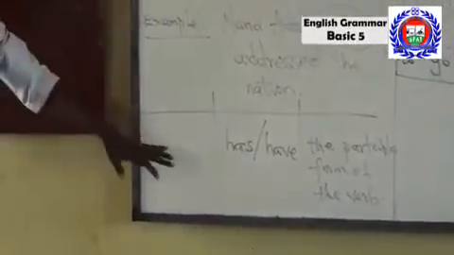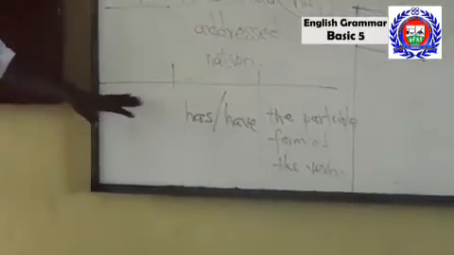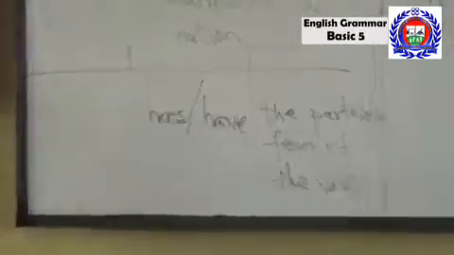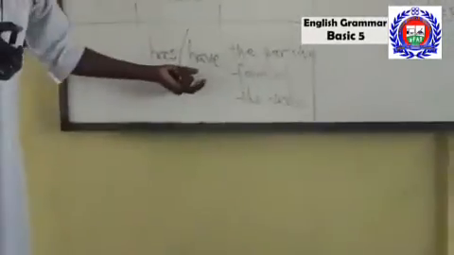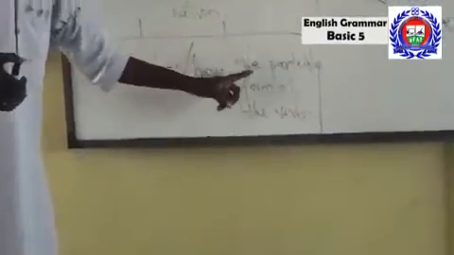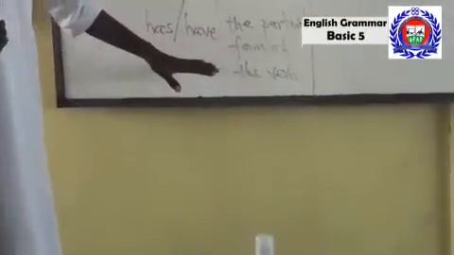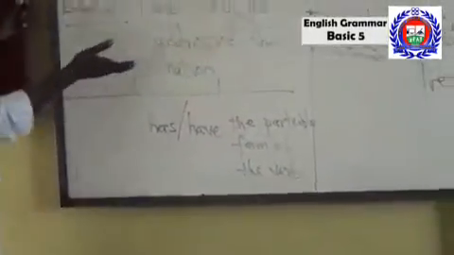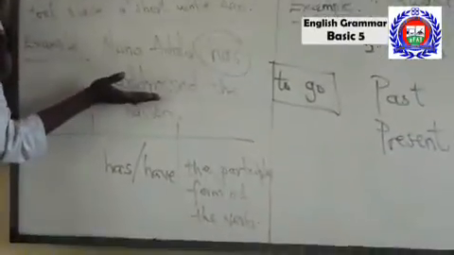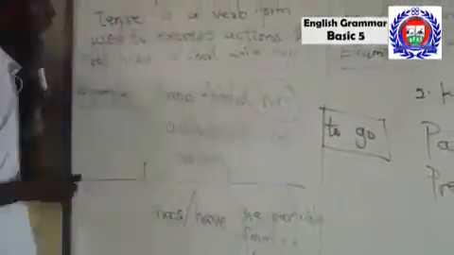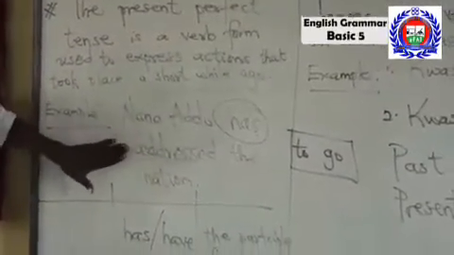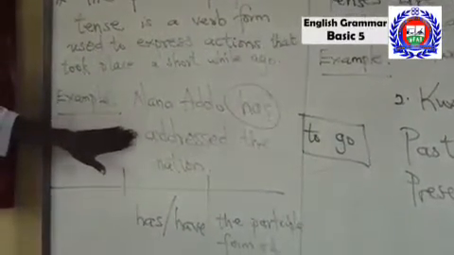Looking at this table here, this is how the present perfect tense is formed. We take has or have plus the participle form of the verb. This is the participle form of the verb we have here, addressed. Because of has here, has makes this sentence present perfect.